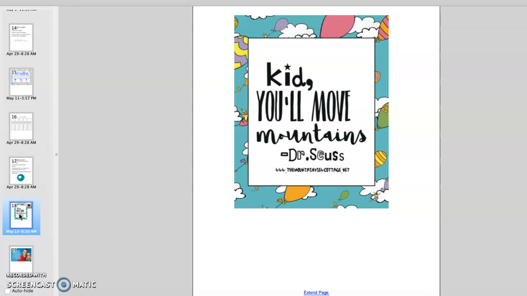So here's one example. This quote says, "Kid, you'll move mountains." And this is a quote by Dr. Seuss. I know that because his name is at the bottom. This quote does not have quotation marks around it, and that's okay. We still know who said the quote because his name is underneath it.